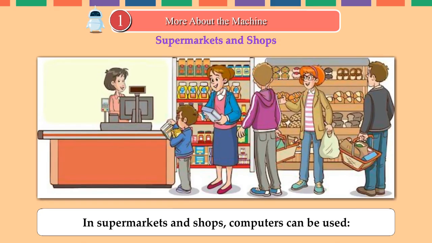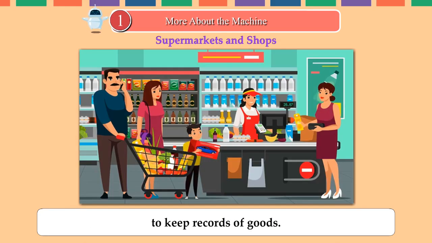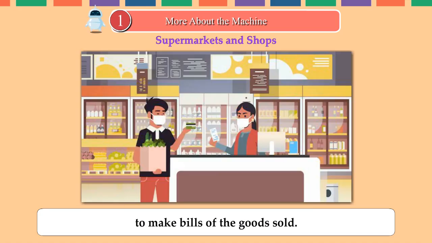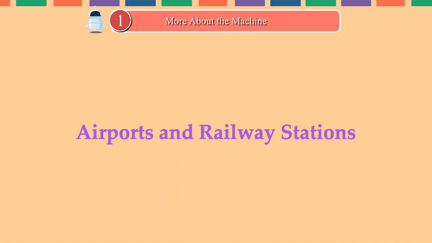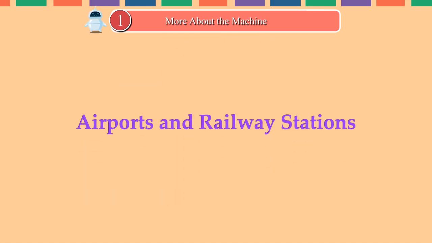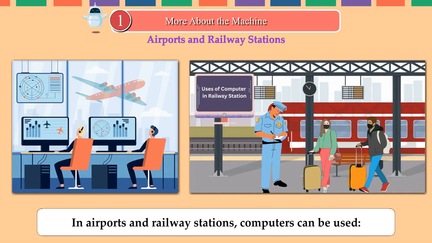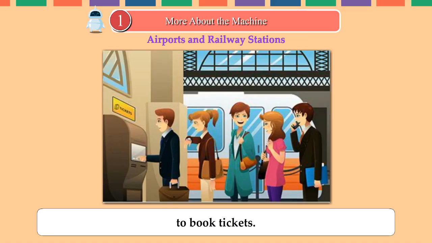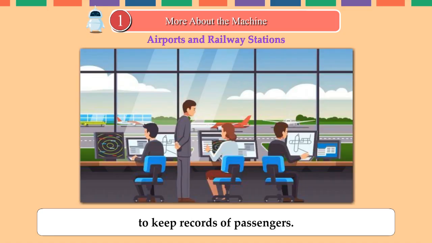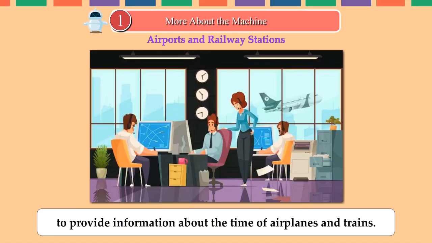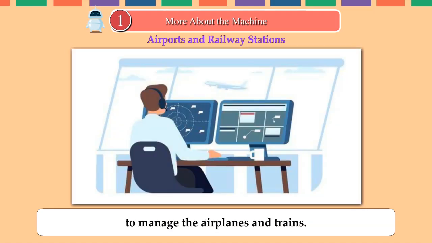Supermarkets and shops. In supermarkets and shops, computers can be used to keep records of goods, to make bills of the goods sold. Airports and railway stations. In airports and railway stations, computers can be used to book tickets, to keep records of passengers, to provide information about the time of airplanes and trains, to manage the airplanes and trains.